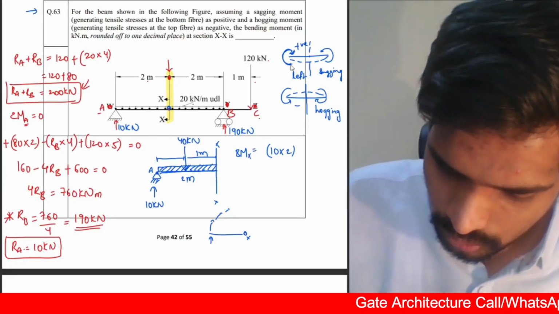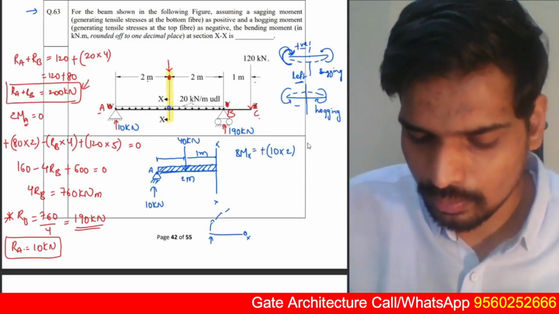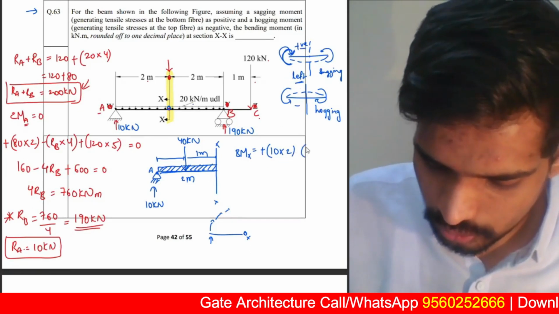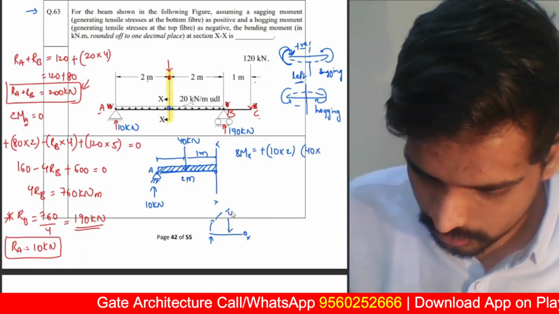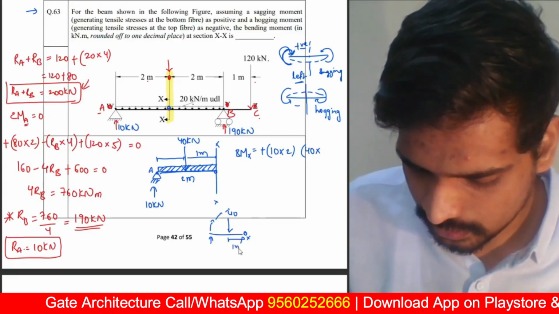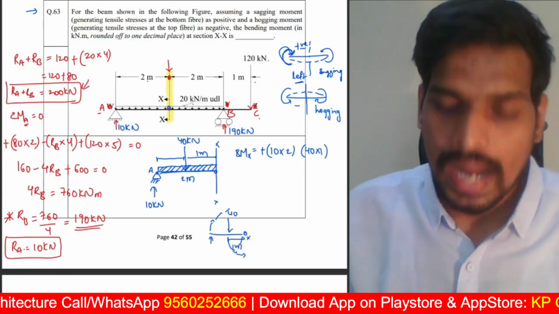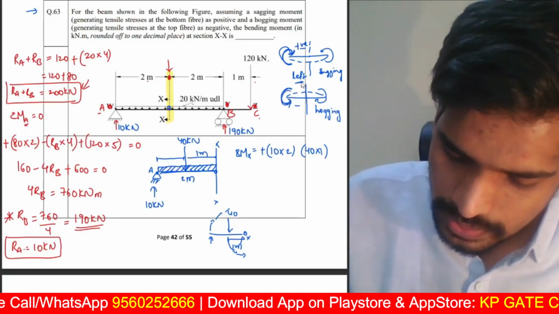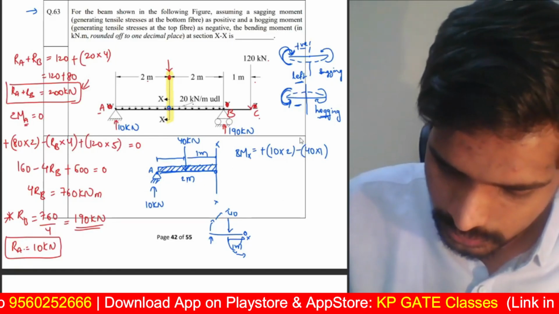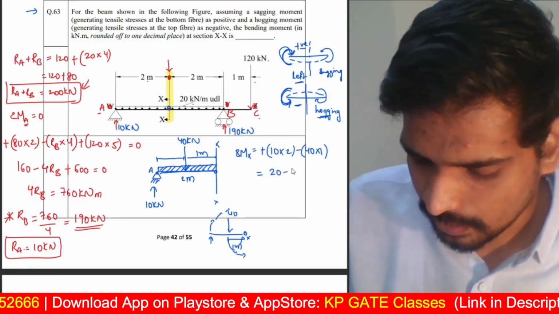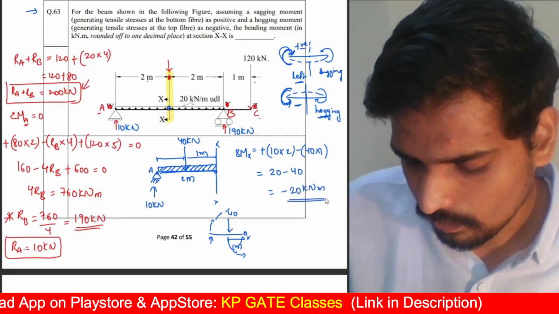You can see here, clockwise moment to the left of the section is taken as positive because it's a sagging moment. Next one, 40 kilonewtons. Distance of that 40 kilonewton from section X. 40 kilonewton is acting here. Distance is 1 meter. 40 into 1, and it is creating an anti-clockwise moment. Anti-clockwise moment to the left of the section is taken as a hogging moment, that is negative. So minus over here. This will be 20 minus 40, minus 20 kilonewton meter.